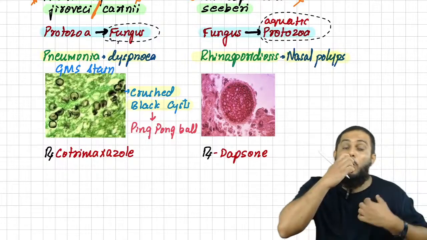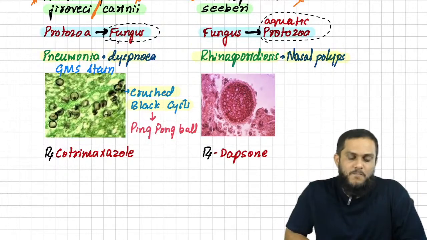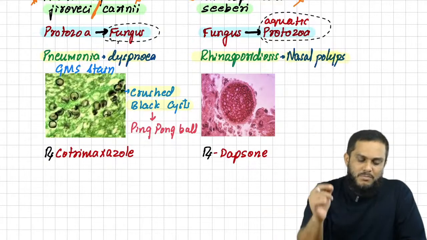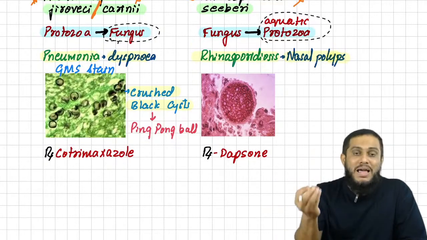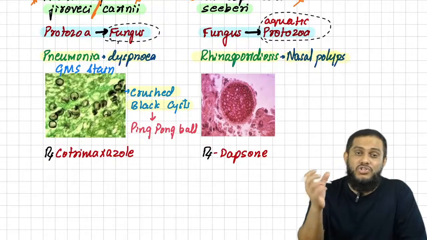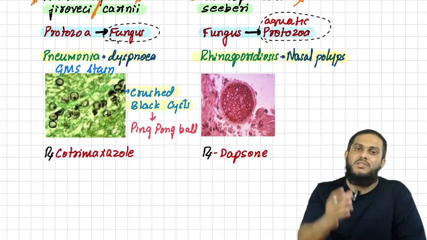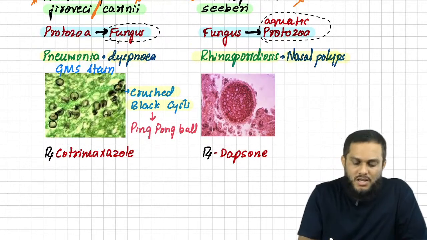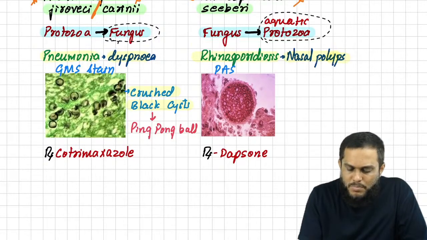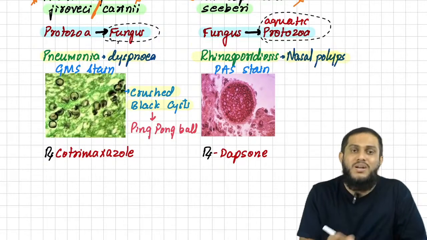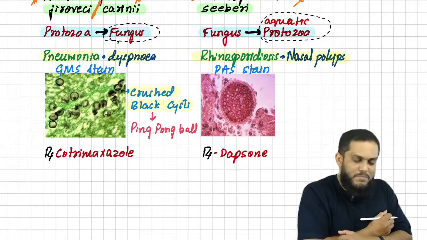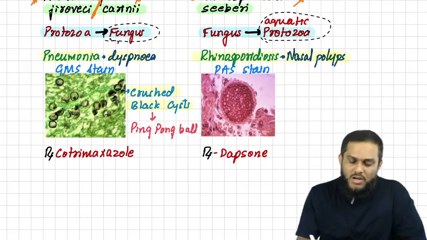GMS stain. Gomori methanamine silver stain. Sir, in Gomori methanamine silver stain, if you see crushed black color cyst, which gives a ping pong ball appearance, it is Pneumocystis jirovecii. In PAS stain, what is this? PAS means periodic acid Schiff. What are you seeing here?